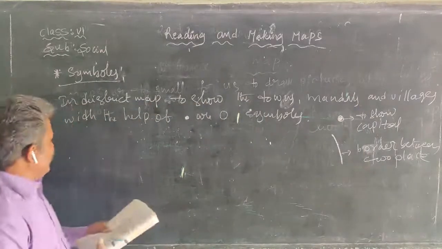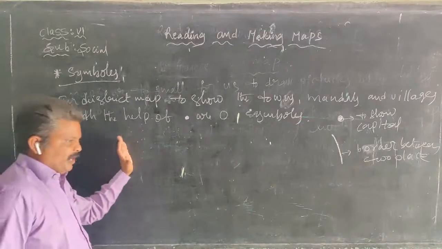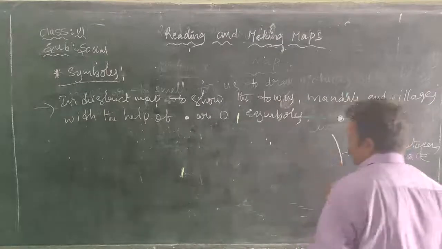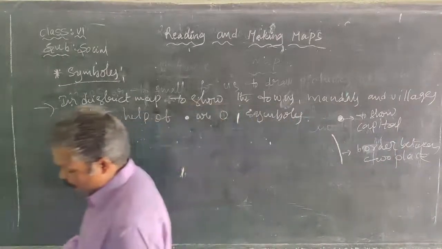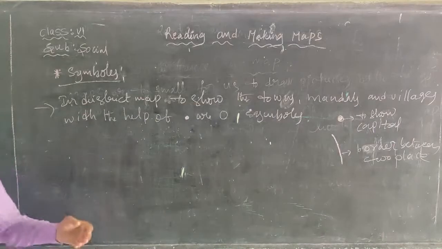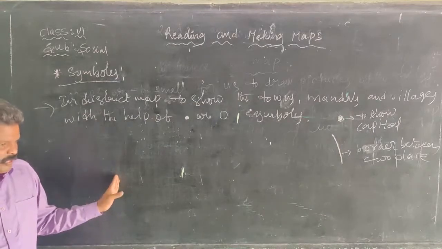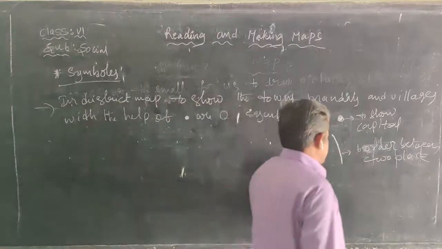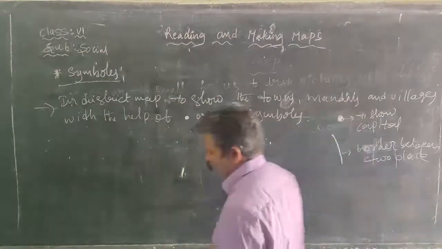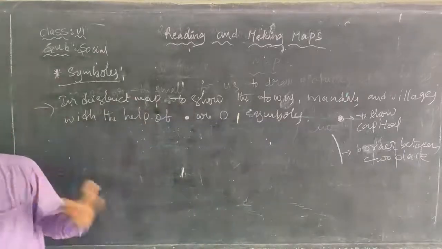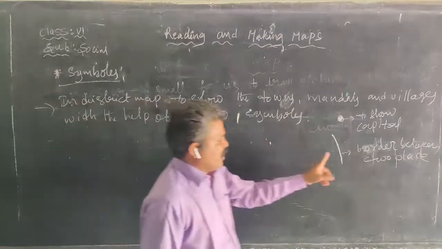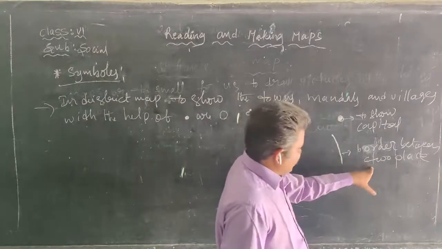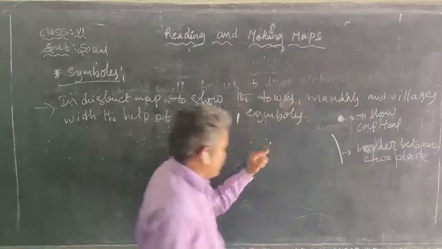So in a district map we show cities and villages with the help of dots and circles. We also see plants, houses, hospitals, banks, roads, wells, churches, temples, mosques. Everything is mentioned in a map with symbols to represent information about the particular place.